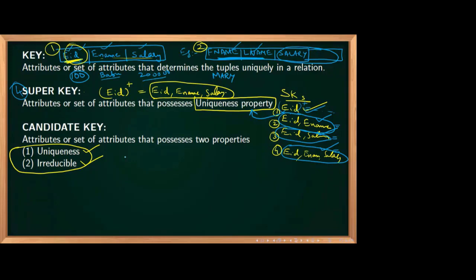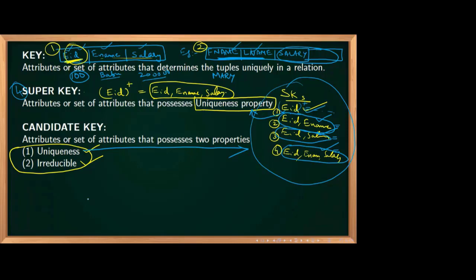How many candidate keys are there? Many are telling that 1. Why? Because we have 2 properties. If something has to become a candidate key, first case is that it should have uniqueness property. So these 4 things only can become, which one? Candidate key. These all are only eligible for candidate key based on the first property.